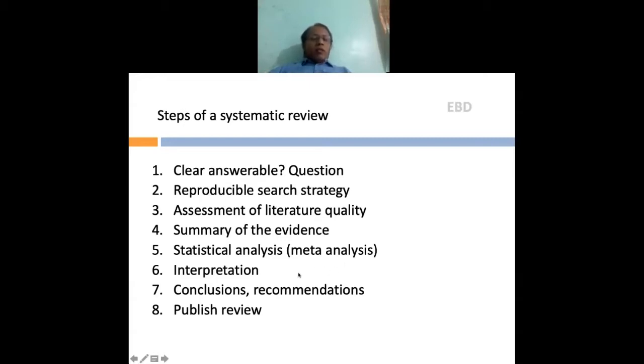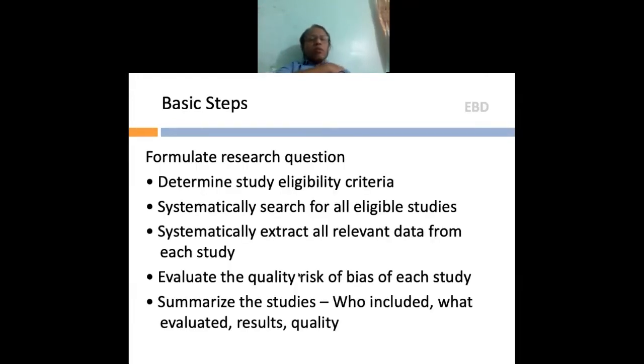After you get all this, how are you going to interpret the data? You also need to know how to interpret this data. What conclusions are you going to draw? What recommendations are you going to give to future workers on that topic? And finally, to get it published. So these are the different steps of a systematic review. Formulate a research question, determine the study eligibility criteria, systematically search for all eligible studies, systematically extract all the relevant